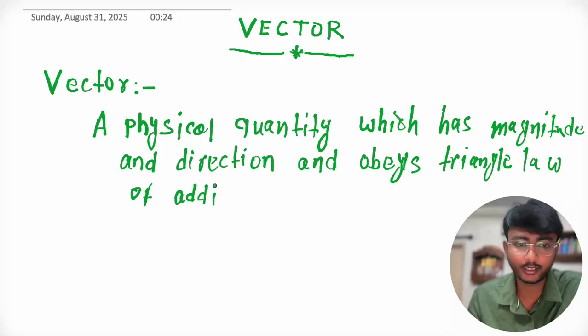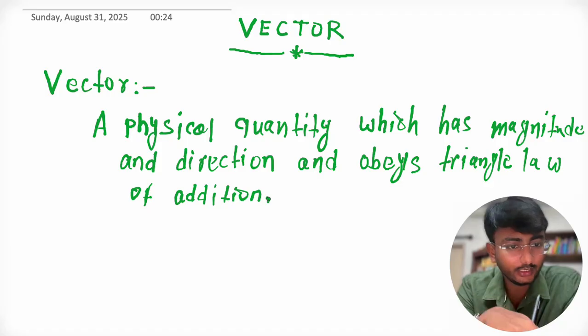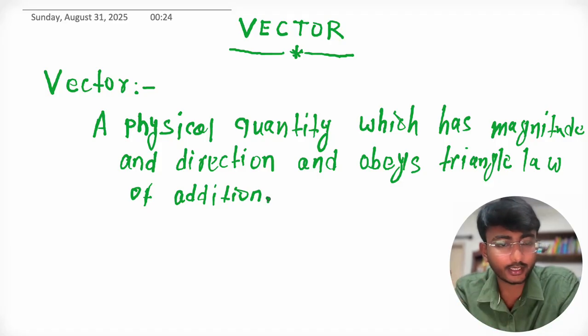Now you might be wondering what the triangle law of addition is. We will study that in today's class.